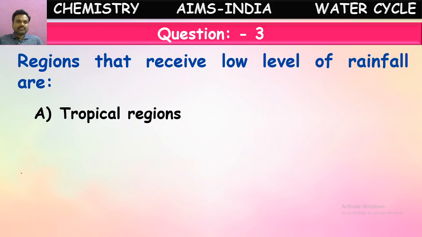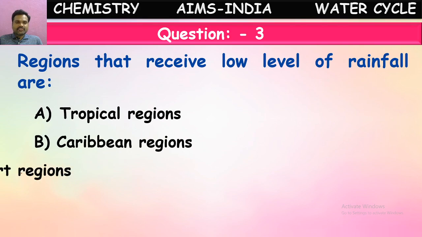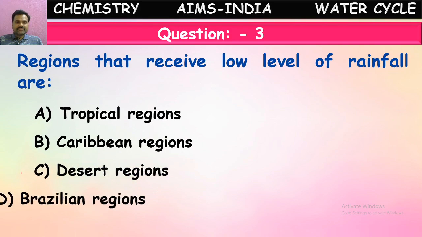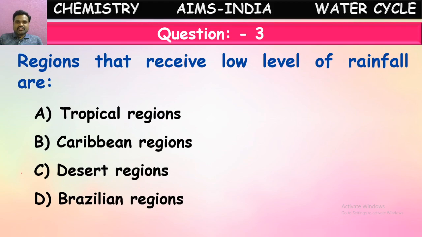Yes, it is a logical question: tropical regions, Caribbean regions, desert regions, Brazilian regions. Just a simple logic question, children. No need to worry about the different names given here. So, in which regions will there be less rainfall?